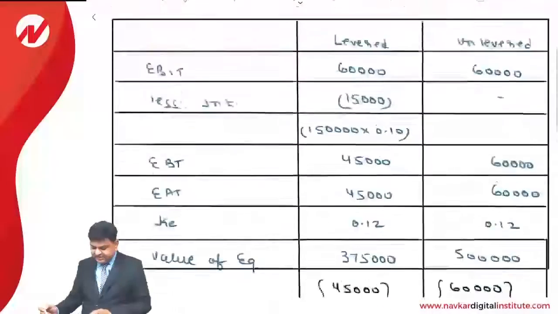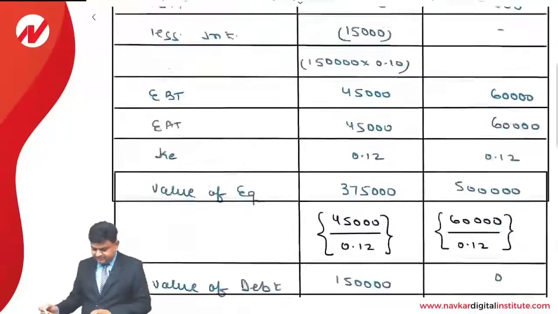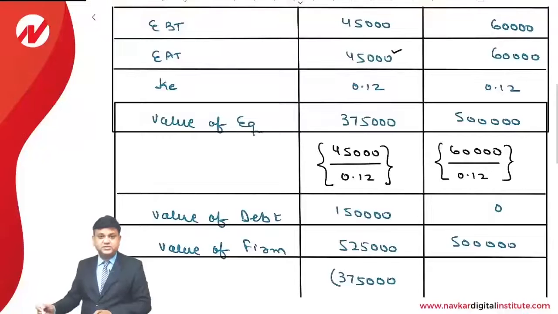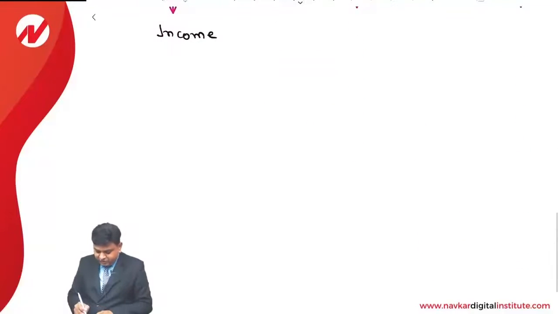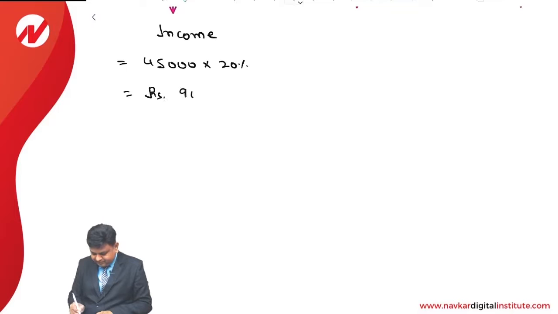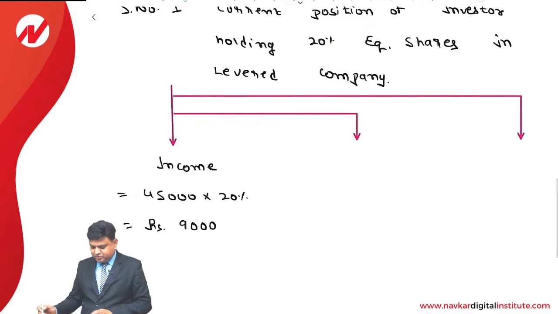The first thing is the income. As far as the levered firm is concerned, its earning after taxes is 45,000 and the investor is holding 20% equity shares. So it is 45,000 into 20%, that comes to rupees 9,000. That is the computation of the current income.